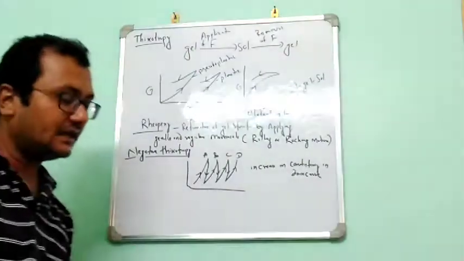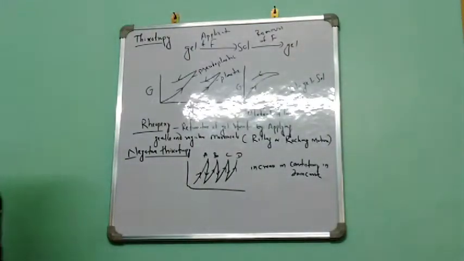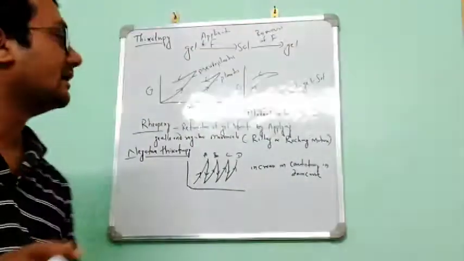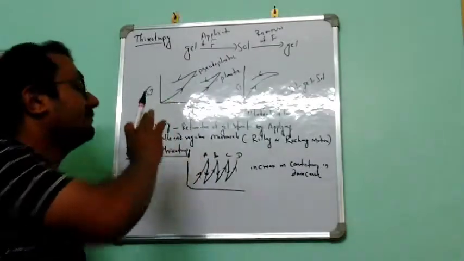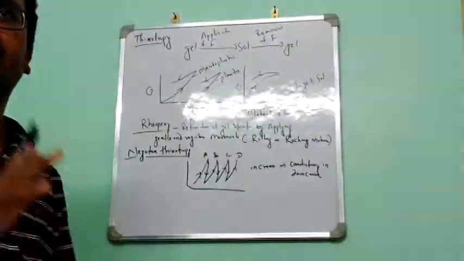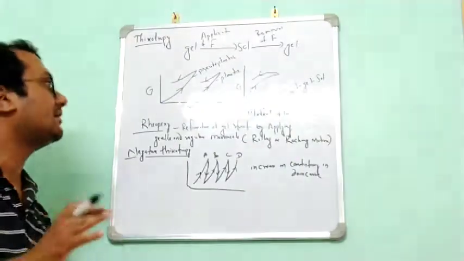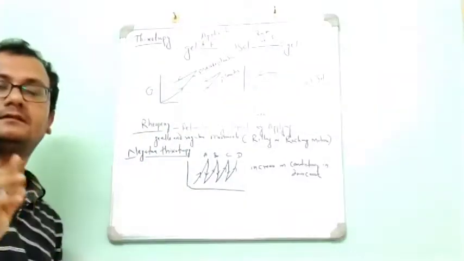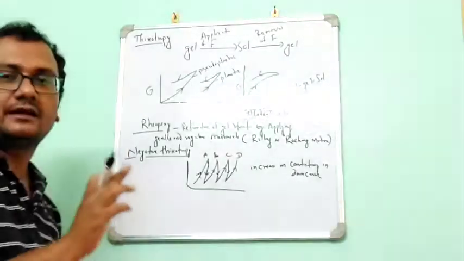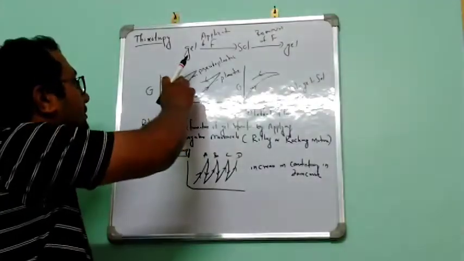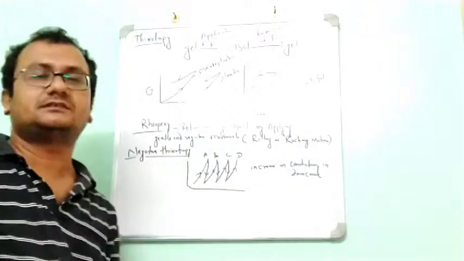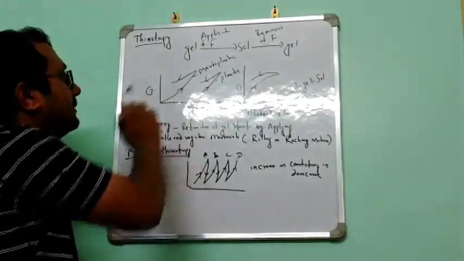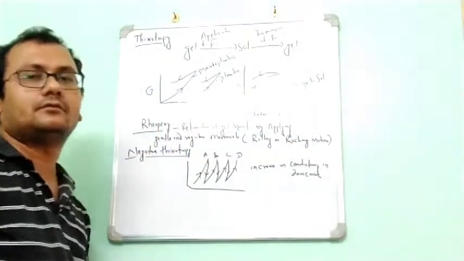Now let us discuss these different types of formulations and liquids. As I told you, let us discuss pseudoplastic flow and plastic flow. In this case, the recovery takes more time, and there is also a decrease in viscosity. You can see here, this is pseudoplastic flow, and this is plastic flow.